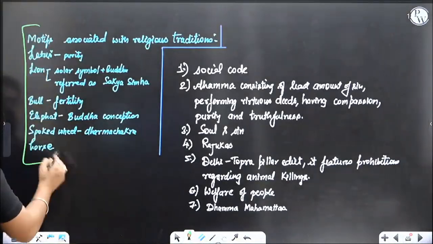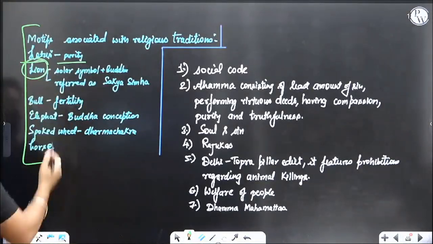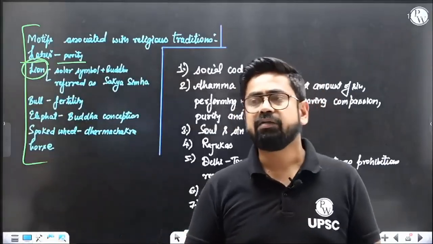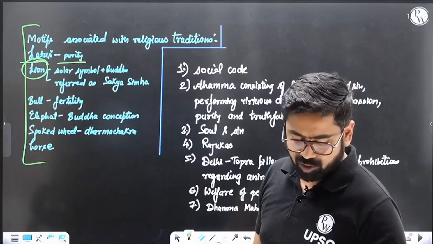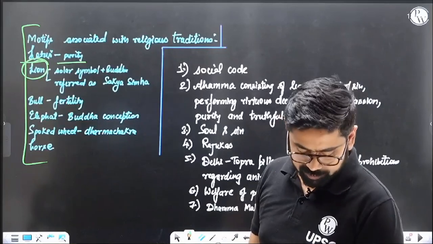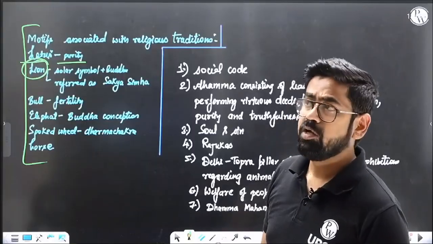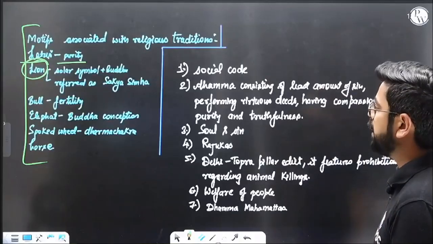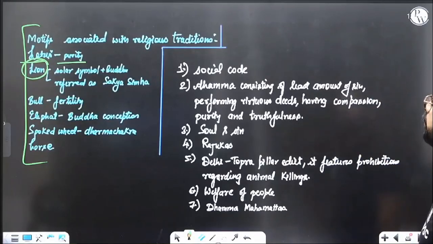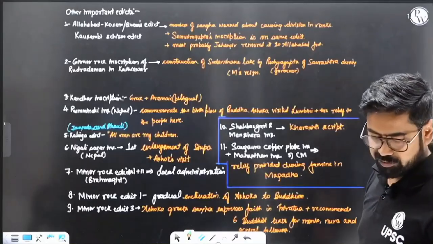So these are the meanings. Suppose lotus: lotus basically means purity. Lion denotes Buddha, Shakya Simha, as we have discussed in Buddhism. If it is a horse, then horse means Mahabhinishkramana, Buddha's renunciation. Bull is fertility, and also the birth of Buddha. So all these animals in the capitals have some meaning. And then there is what is written, and what is the meaning of it. Now again, a few important edicts which we need to discuss.